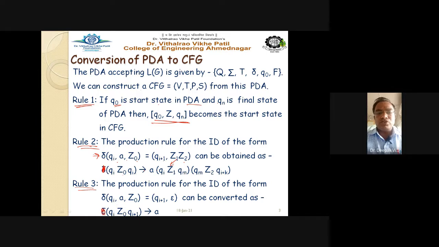So the first non-terminal goes in the first bracket and the second non-terminal should go in the second bracket. So this is our CFG rule, right?